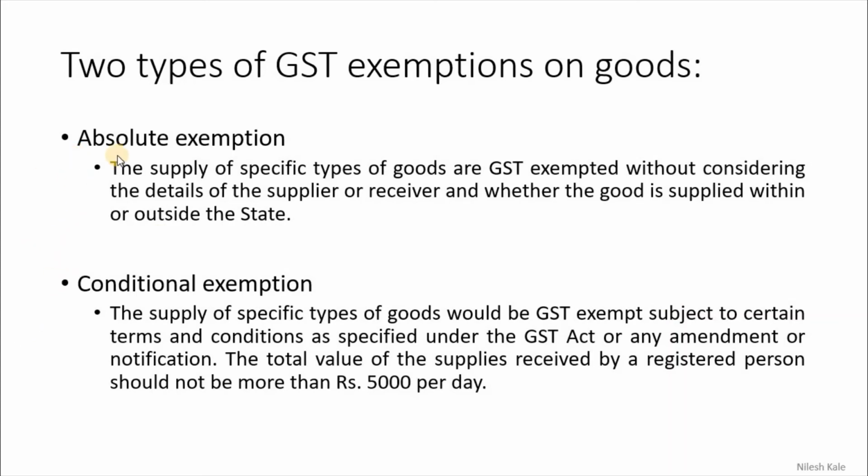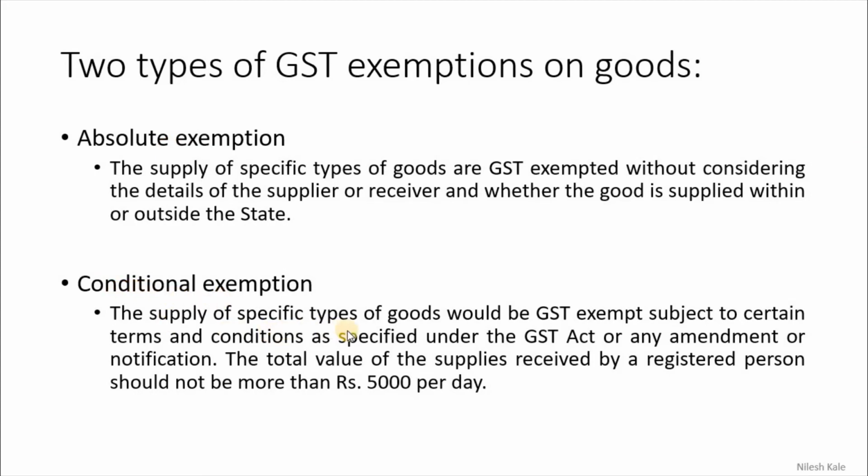Absolute exemption, the name itself suggests that it is absolutely exempted. No details or information is taken or considered for such supply of goods. Let me read this. The supply of specific types of goods are GST exempted without considering the details of the supplier or receiver and whether the good is supplied within the state or outside the state. So no type of detail is collected, and therefore they are out of the GST, and that is the absolute exemption.